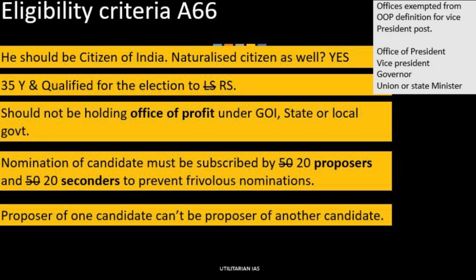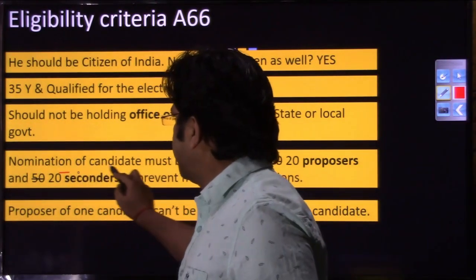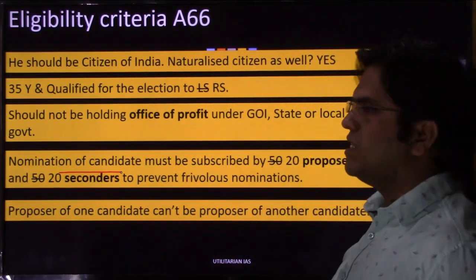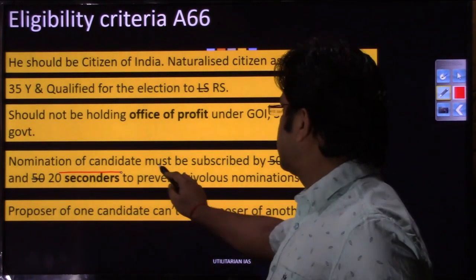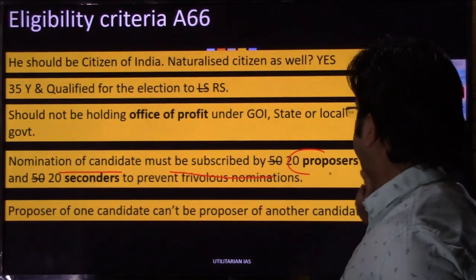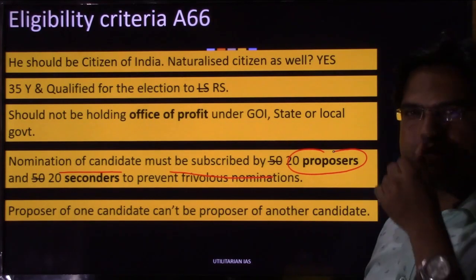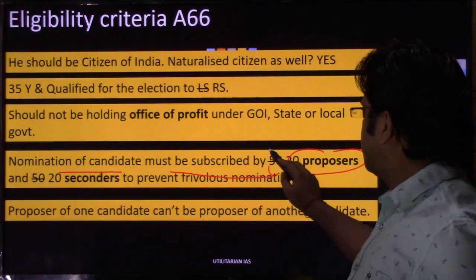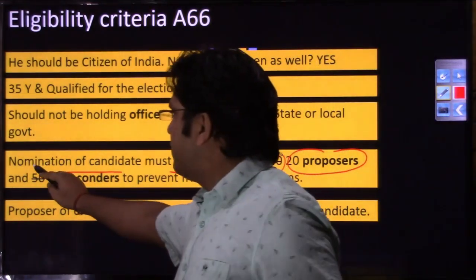So this is the third eligibility criterion that a candidate has to fulfill if he wants to apply for the vice presidential election. Next, nomination of a candidate means whosoever wants to run for this vice presidential office must be subscribed by 20 proposers. This number in the presidential office, if you remember, was 50. So 50 proposers for the president and 50 seconders.